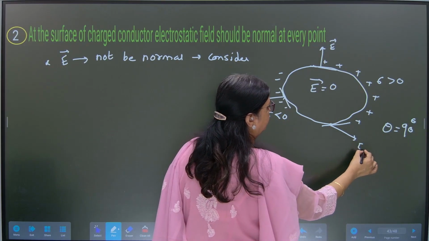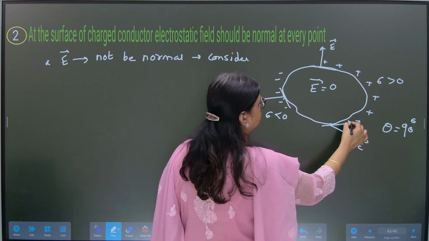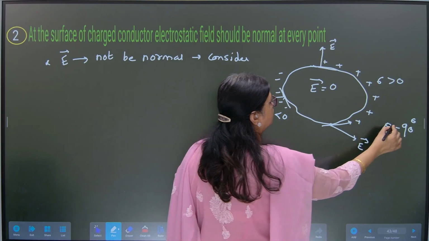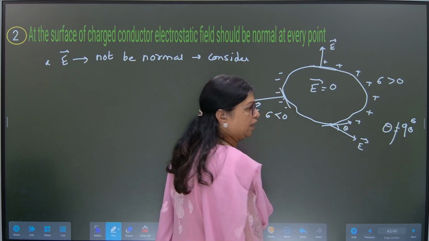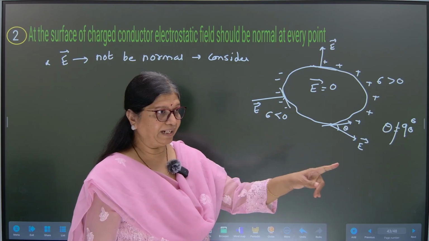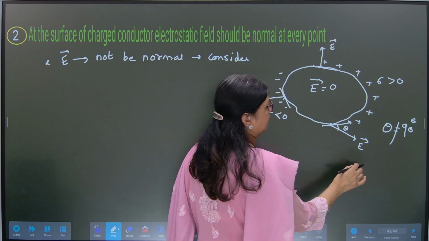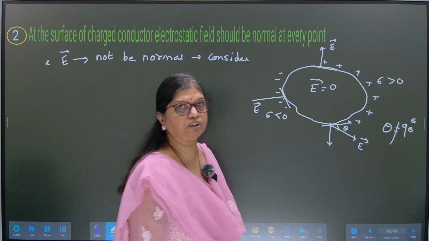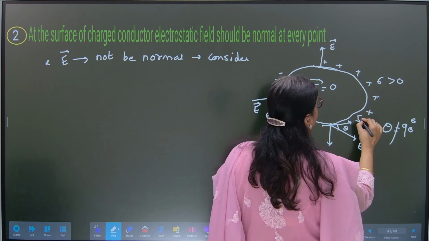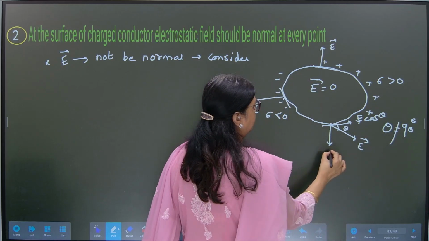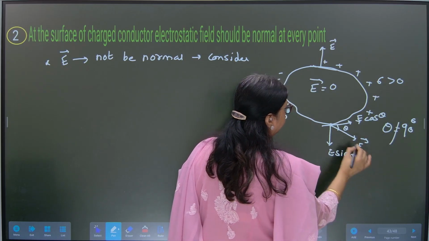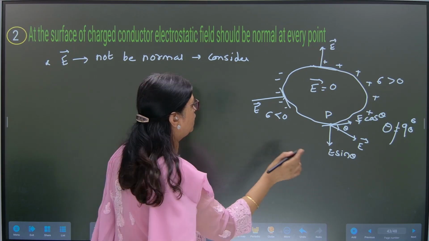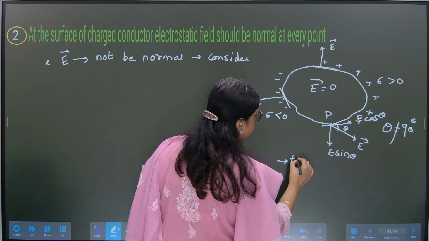Okay, this is the electric field which is not 90 degrees to the tangent. The angle theta is not 90 degrees. Fine. So then definitely I can resolve this electric field into two components, along the tangent and perpendicular to the tangent, where this I can say is E cos theta and this I can say is E sin theta. So at this particular point P on the surface, I would have one tangential